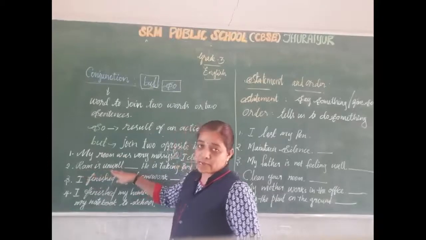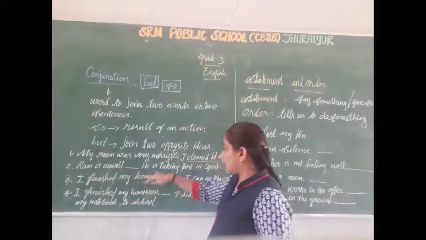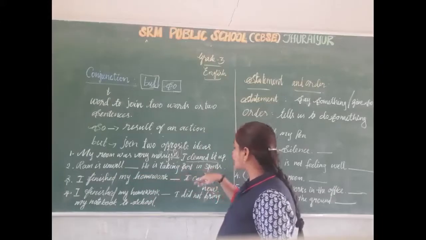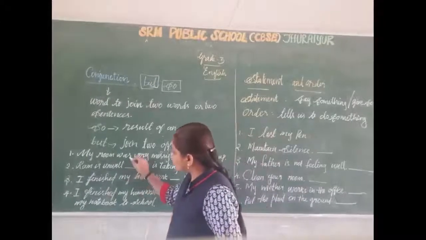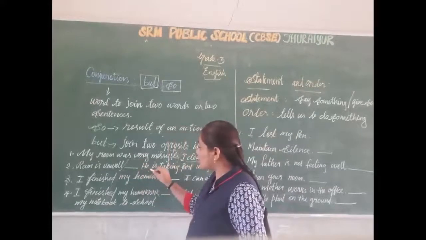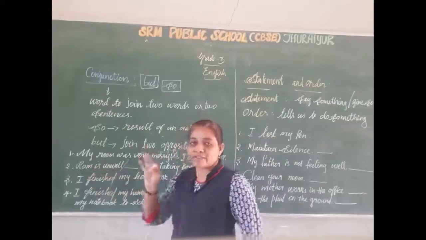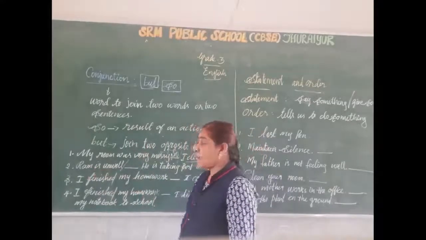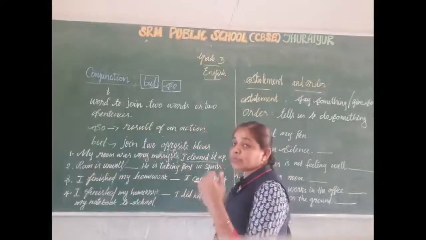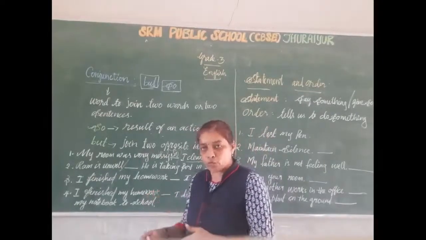Ram is unwell. He is not feeling well. Who is Ram? He is taking part in sports. Listen here. Consider this as the first sentence, and after the dash as the second sentence. Okay? Ram is unwell. He is not feeling well. He is taking part in sports. He is participating in sports.